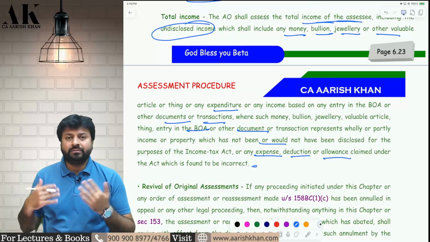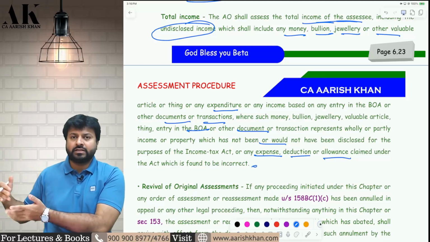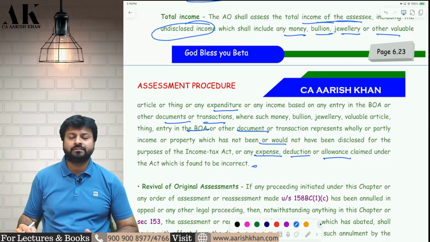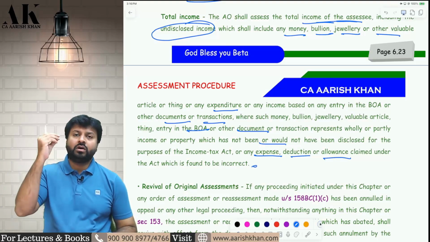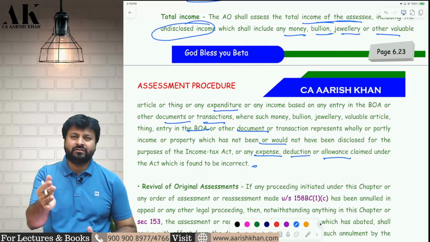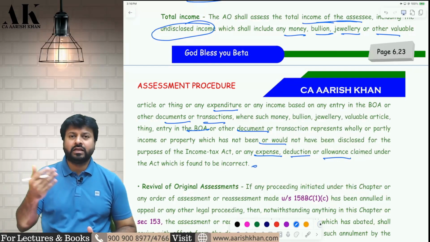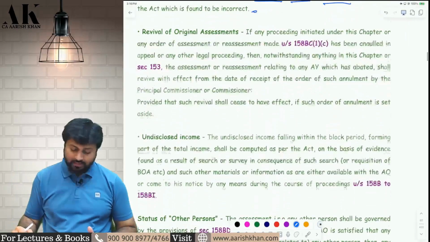And how to compute total income, that is altogether a different calculation. For that, the government has made a separate section. We will talk about that at the end of this section. So the AO will compute the total income of the block period by including all the incomes of those 6 years plus that almost half year and 5 days, that is from 1st April to 30th September, 5th October. Okay. Now let's go to the next point.